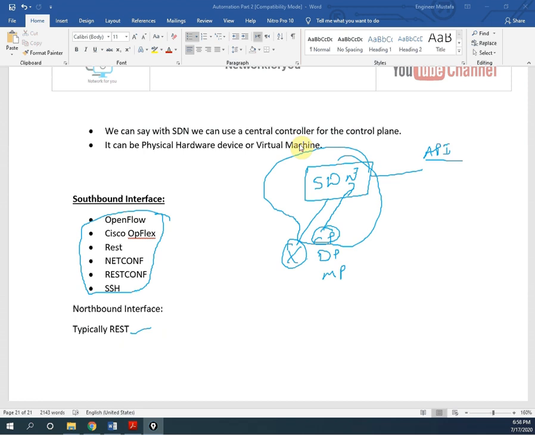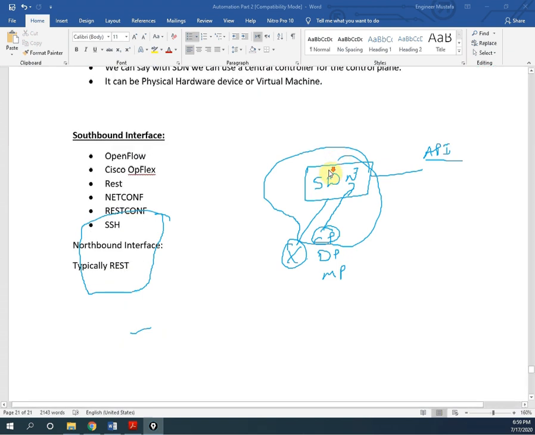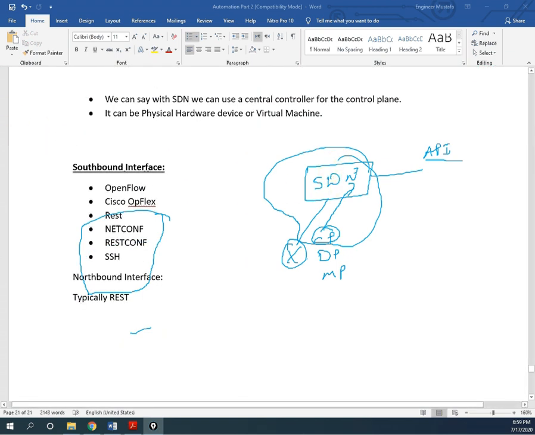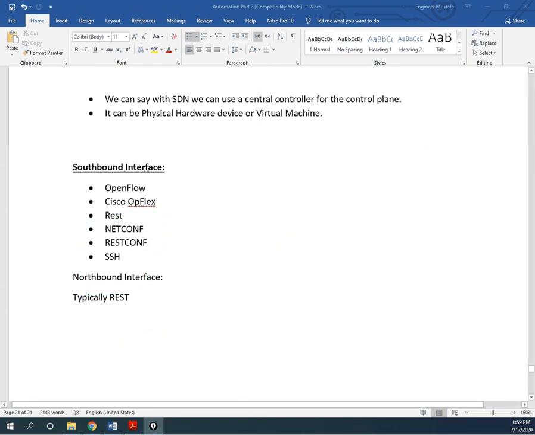With the help of the centralized controller, you can configure, you can fetch the configuration, you can push the configuration. And it may be a physical device, a physical hardware, or a virtual machine.